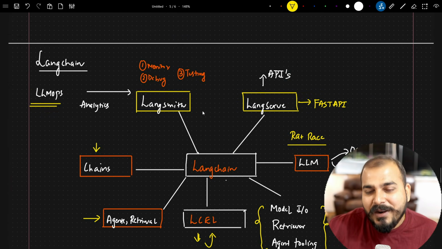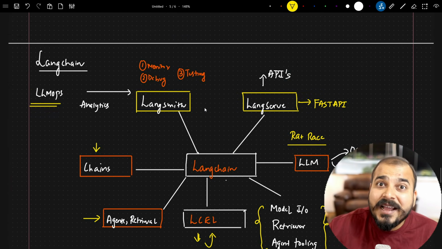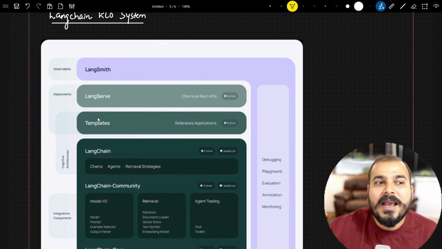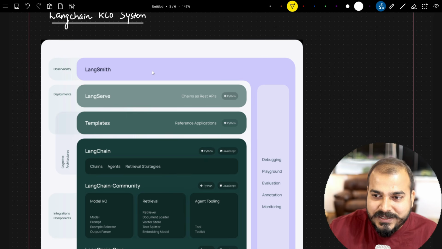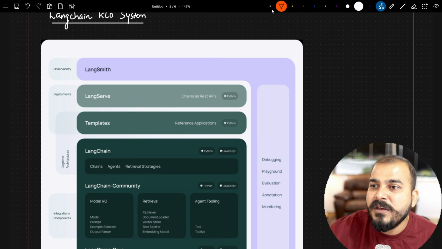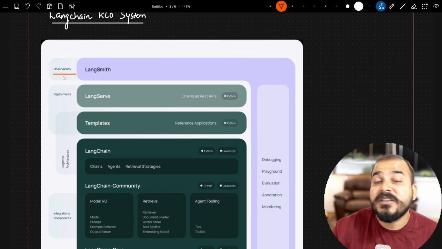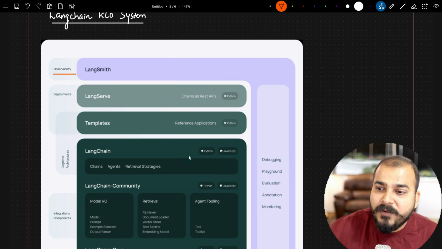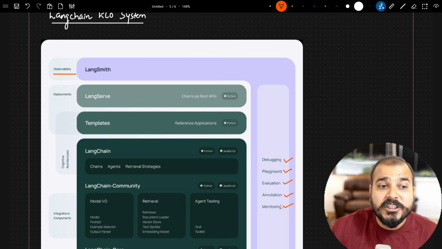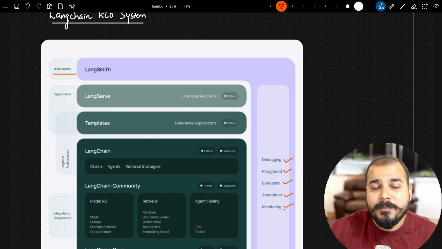Okay. Now let's go ahead and understand the entire LangChain ecosystem. What are the very important things? This is the diagram that I have taken from LangChain. As I already discussed with respect to LangSmith, the first thing you see over here is observability. With the help of LangSmith, you will be able to do debugging, playground, evaluation, annotation, and monitoring. Annotation is all about creating your own custom dataset, which you will require for fine tuning when creating your Gen AI powered application.